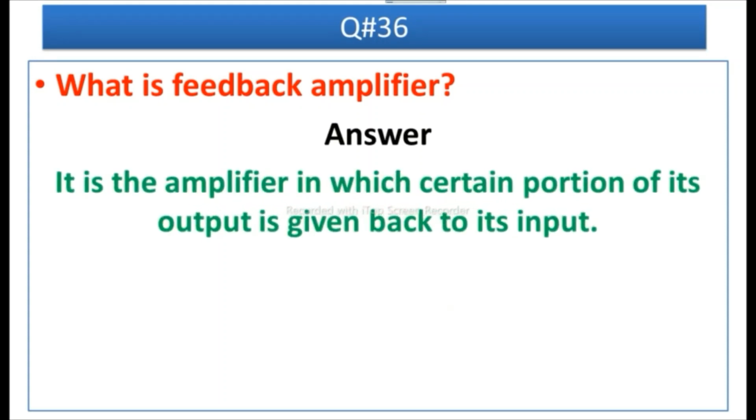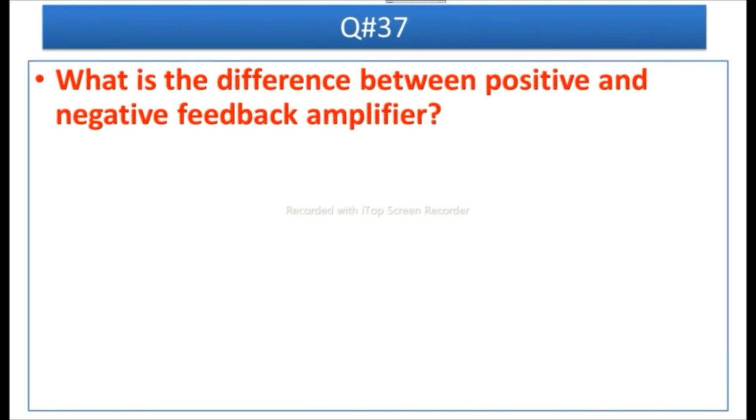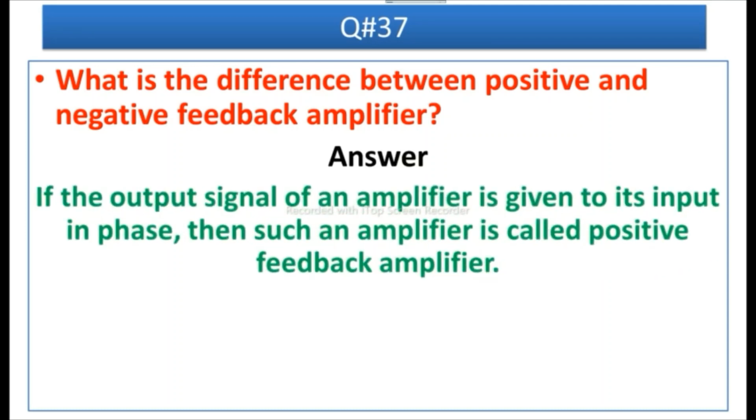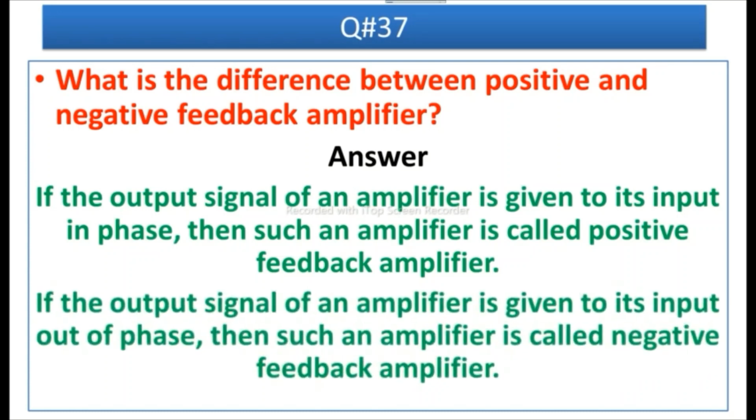अच्छा, question number 36 is, what is feedback amplifier? Answer is, it is the amplifier in which certain portion of its output is given back to its input. Then such an amplifier is called feedback amplifier. Question number 37 is, what is the difference between positive and negative feedback amplifier? Answer is, if the output signal of an amplifier is given to its input in phase, then such an amplifier is called positive feedback amplifier. And if the output signal of an amplifier is given to its input out of phase, then such an amplifier is called negative feedback amplifier.